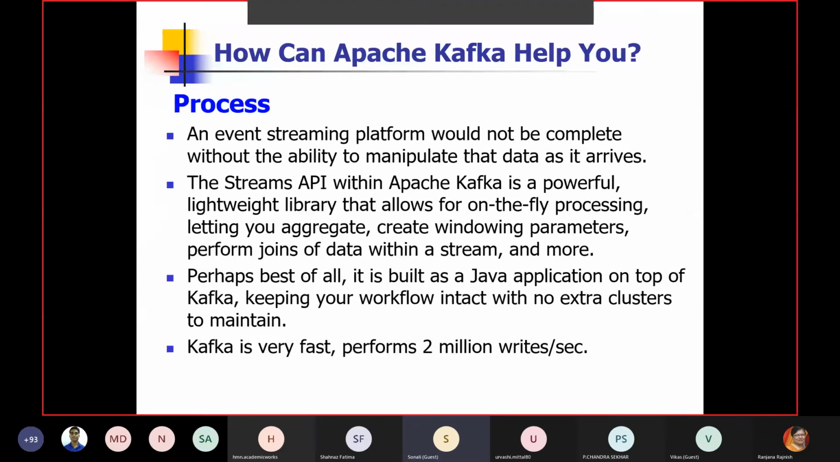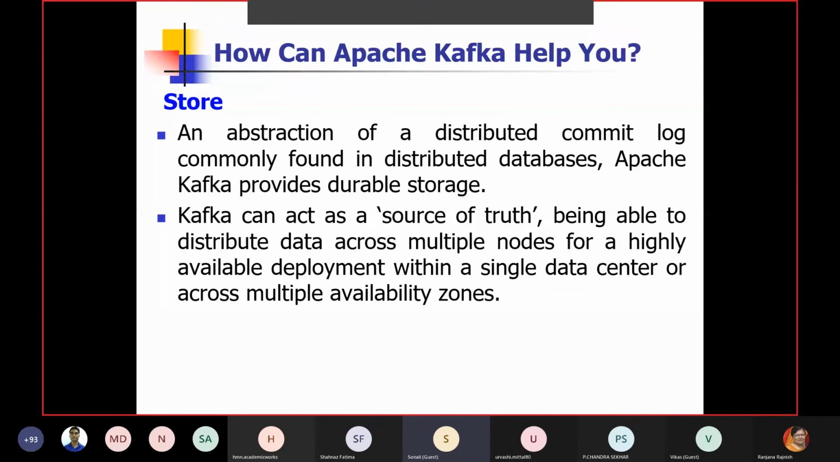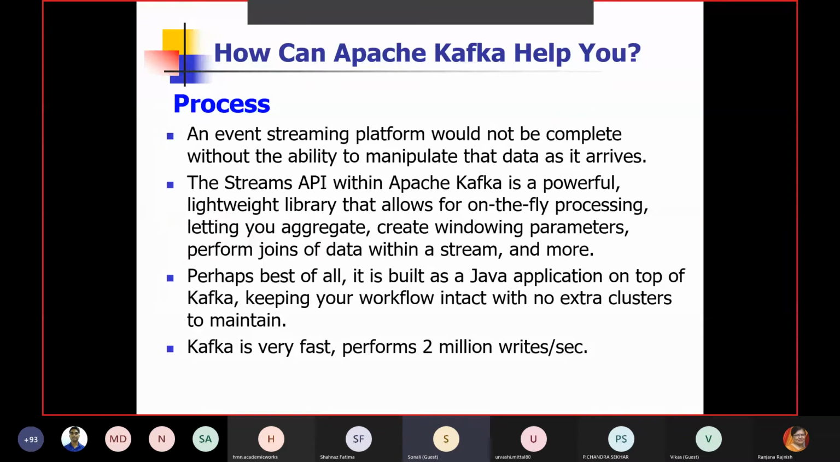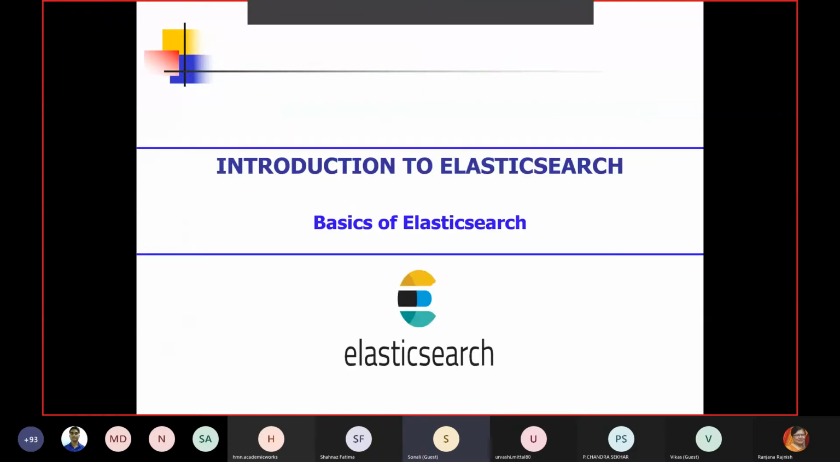Kafka supports very small processing time in terms of storage. For that small processing, we can create windows with the help of Kafka. We can take the aggregation of two streams. We can perform certain filtering kind of things. And you can see here Kafka is very fast. It can perform 2 million writes per second. So you can understand how Kafka is able to capture whatever streaming data we are getting from multiple sources for further processing.